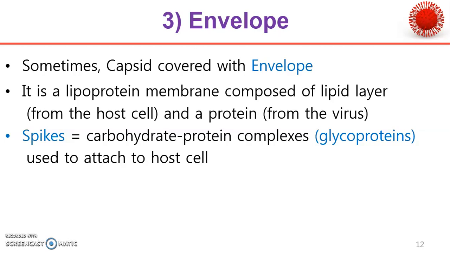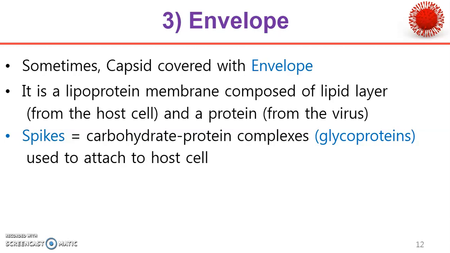Sometimes the capsid is covered with an envelope, which is a lipoprotein membrane composed of a lipid layer from the host cell and proteins from the virus. In the lytic cycle of replication, the budding process is responsible for these enveloped viruses. At the time of budding, the virus takes the lipoprotein from the host cell with its own proteins and produces the envelope.